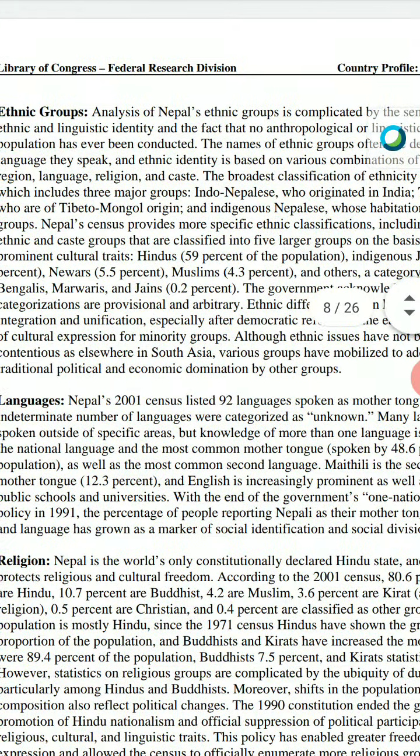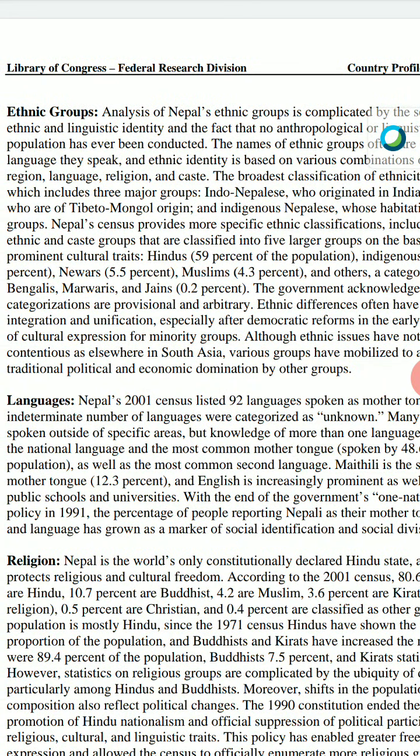Maithili is also spoken in northern parts of Uttar Pradesh and Bihar in India. So Maithili as well as Nepali are also official languages recognized by the Indian Constitution. The majority language is Nepali, and the second most is Maithili.